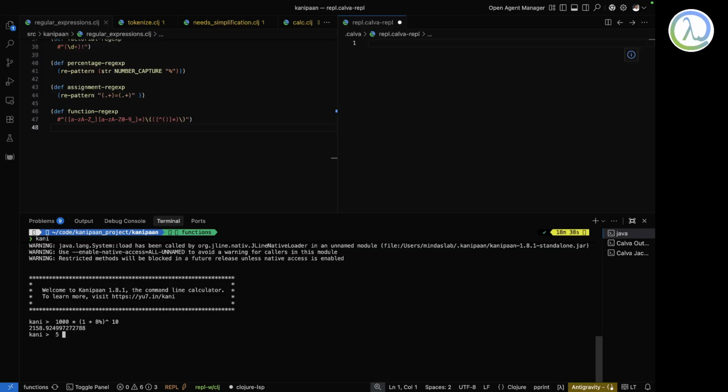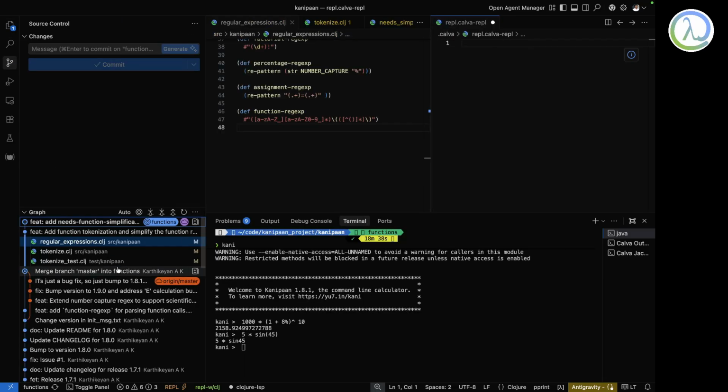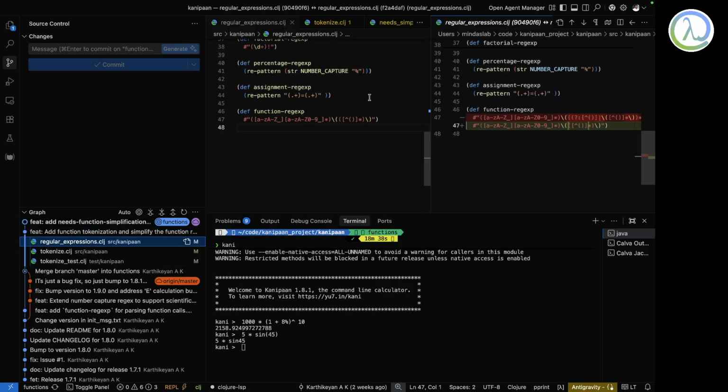I was unable to do any regular expressions for functions or something like that. It never solved it. It just removed the braces and never identified the sine 45 and all that stuff. But then AI identified that stuff, so thanks to AI. This is the stuff which AI identified.